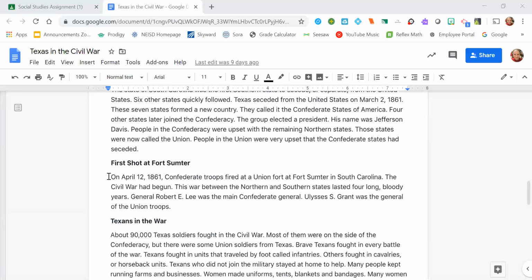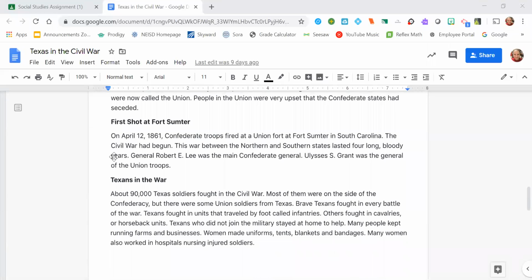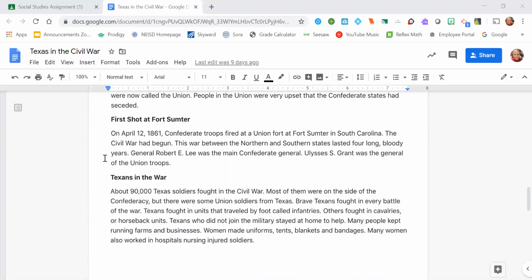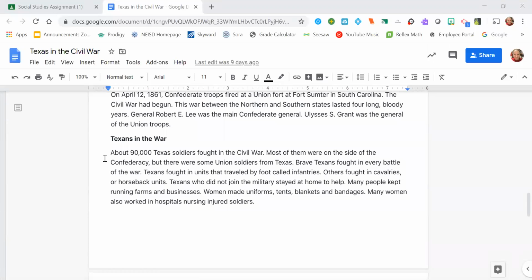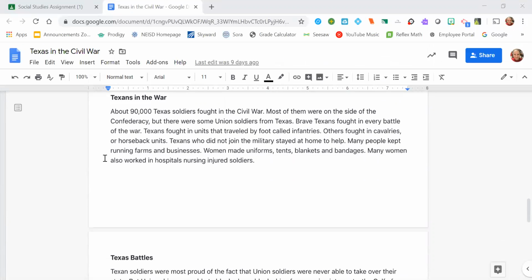The war between the northern and the southern states lasted 4 long, bloody years, and General Robert E. Lee was the main Confederate general. Ulysses S. Grant was the general of the Union troops. Texans in the war. About 90,000 Texan soldiers fought in the Civil War. Most of them were on the side of the Confederacy, but there were some Union soldiers from Texas. Brave Texans fought in every battle of the war.